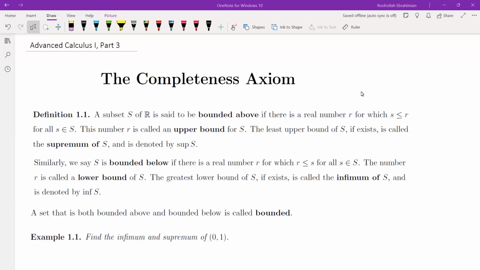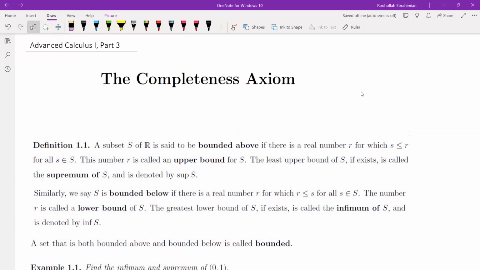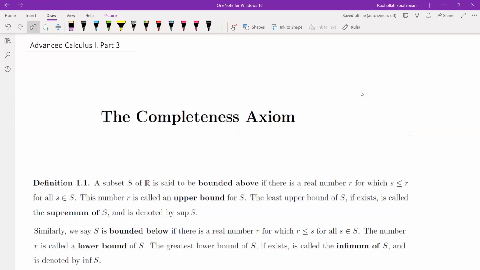And then another property, which is the positivity axiom, also applies to the real numbers and rationals and other types of ordered fields. However, the completeness axiom is the one that distinguishes rationals from real numbers. What it basically says is that there is no hole in real numbers. Now, what does that mean? Let me talk about that idea, and then we'll talk about the rigorous statement of the completeness axiom.